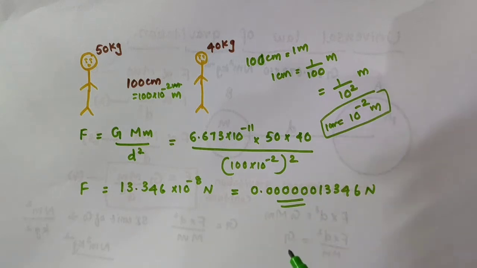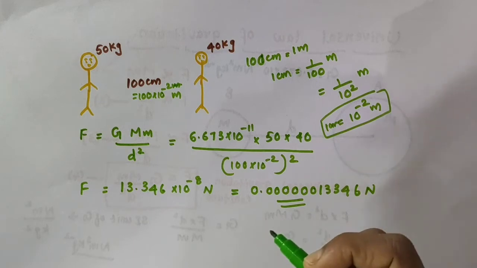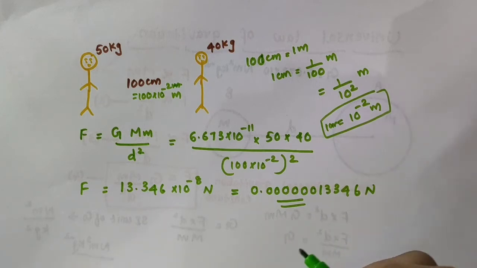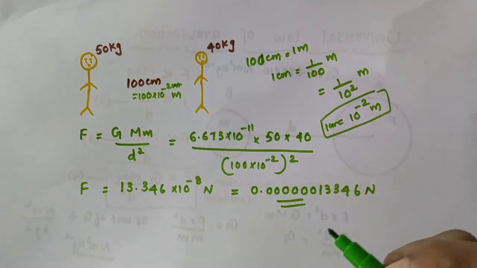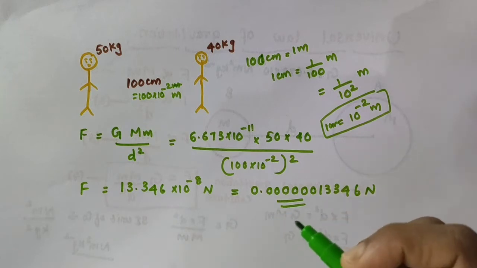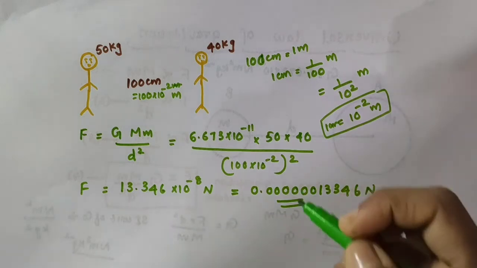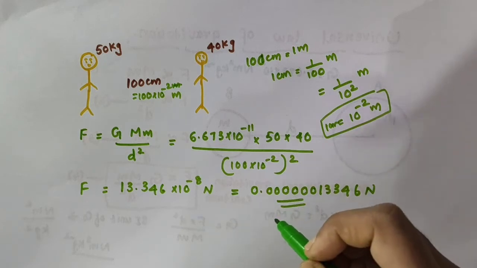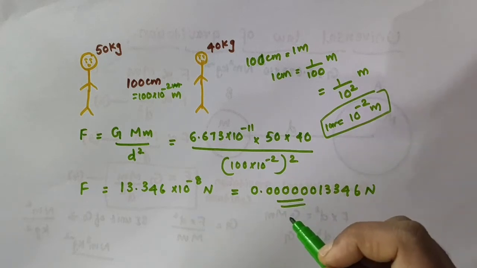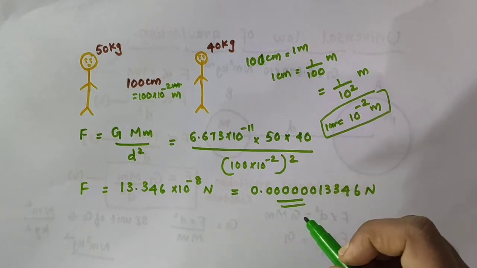Even though we say there is a force of attraction between any two objects in the universe, so there must be one between you and your friend, you cannot feel that force because it is very, very less.